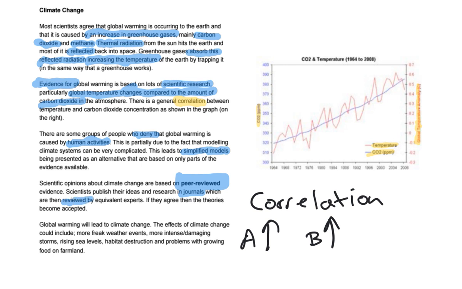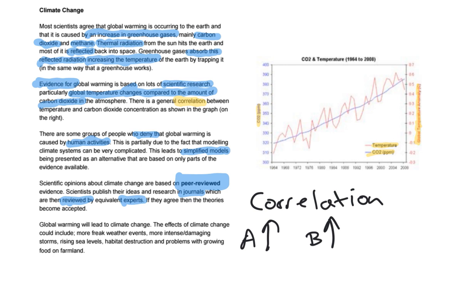Now, this is the important bit about peer review. So the same way you guys might peer mark, you look at each other's work, scientists peer mark, and they call it peer review. So before their article gets put into the journal, into their magazine, essentially, it gets put to other scientists first, who will look at all the evidence that that person's gathered and decide whether they agree with that person. If they agree with that person, then they can be published and they become an accepted theory in science. Okay, and a theory is like an idea about how it works. So it's really important that you've got these other experts checking on other scientists' work.